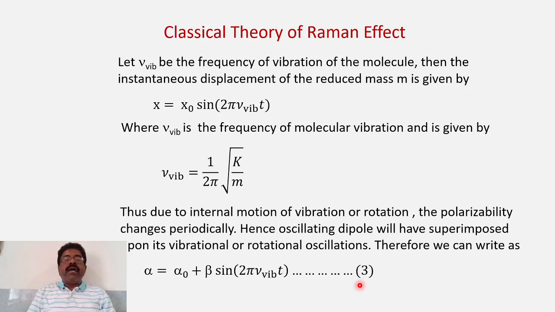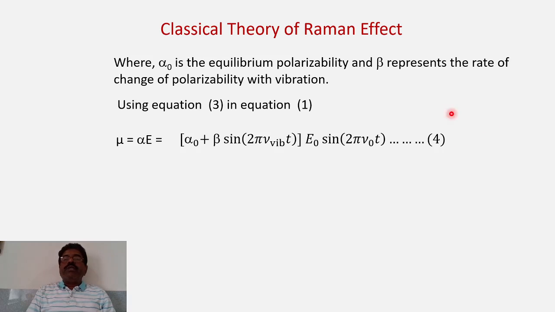Therefore we can write alpha, that is the molecular polarizability, as a function represented as alpha 0 plus beta sine of 2 pi nu vibration into t. So this is also a periodic function, the molecular polarizability. But alpha 0, you know, is the mean polarizability. Mean means when there are no oscillations, no vibrations at all, at the mean position. And what is beta here? Beta represents the rate of change of polarizability with the vibration. So how far the polarizability changes with the vibration is given by beta.